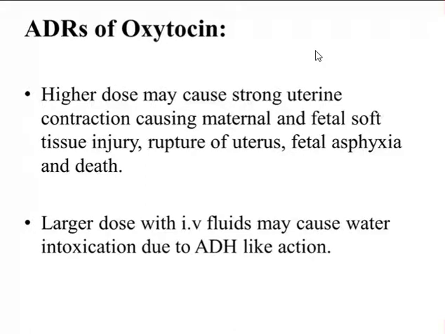And if oxytocin is given in a larger dose along with IV fluids, it may cause water intoxication due to antidiuretic hormone like action, and the patient may also develop pulmonary edema and respiratory distress, and there may be death of the patient due to volume overload.